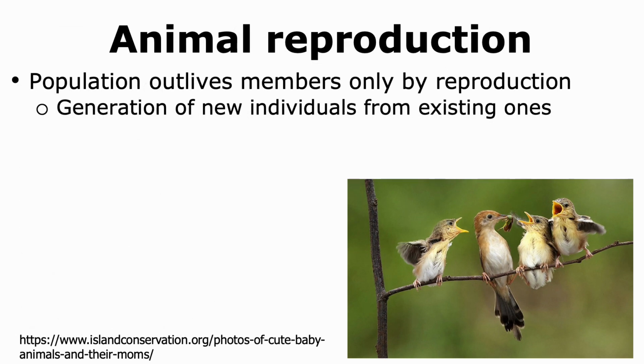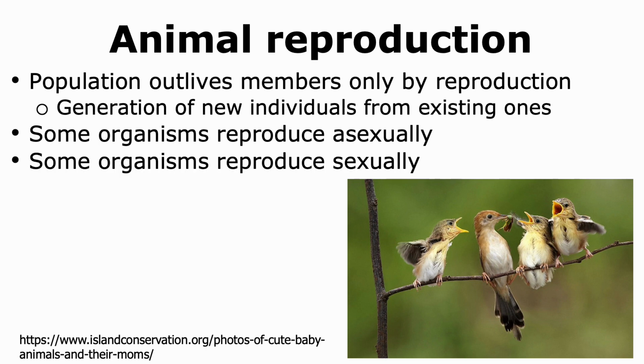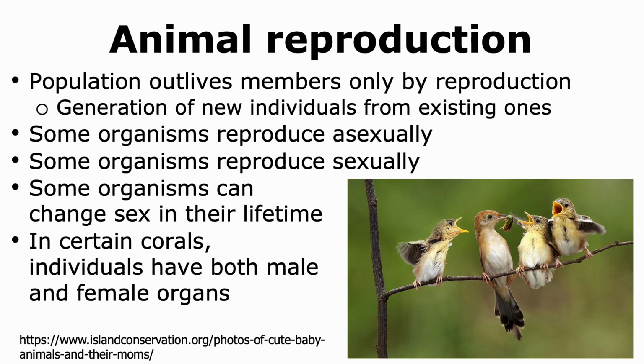The phenomenon of reproduction, which is the production of progeny, is important in order for a population to outlive its members. Thus, reproduction is the generation of new individuals from existing ones. Animals have different methods of reproduction. Some animals reproduce asexually, while others reproduce sexually. Those that reproduce sexually can change their sex in their lifetime, while there are others where the individuals can have both male and female organs. Thus, there are different strategies that animals employ in order to reproduce.